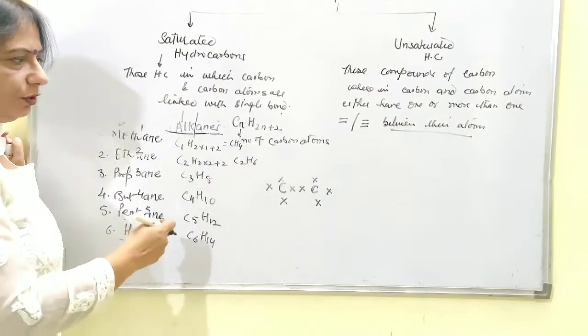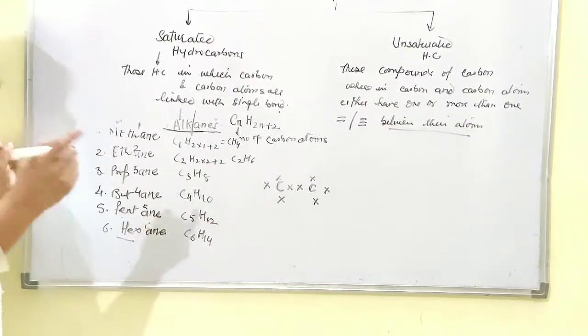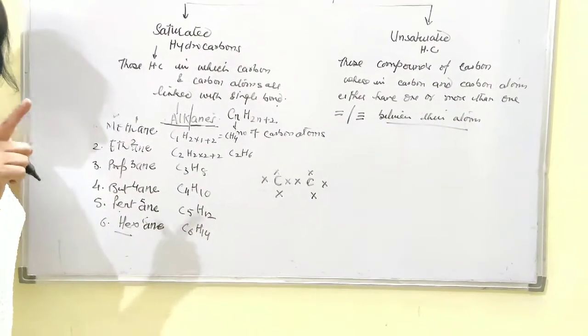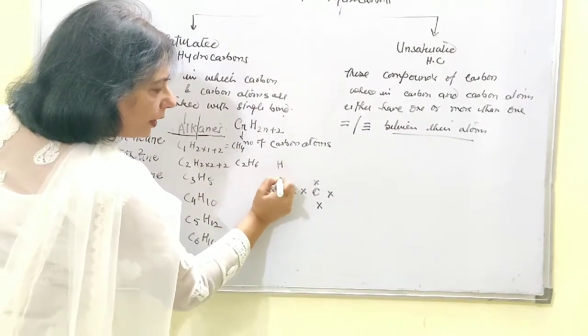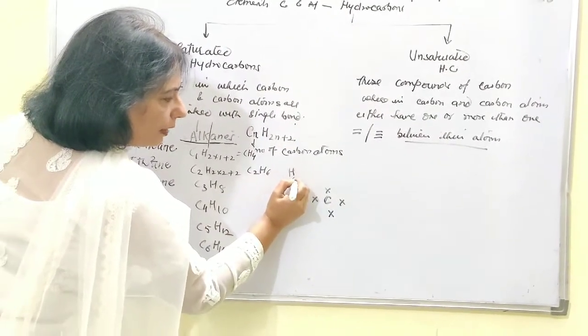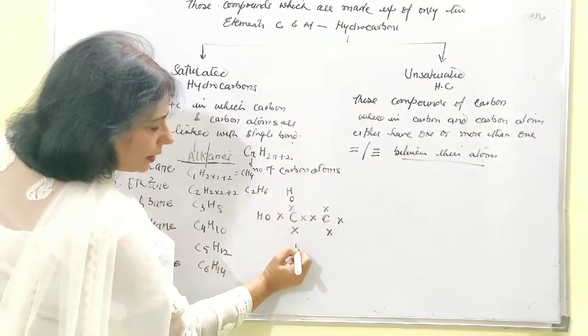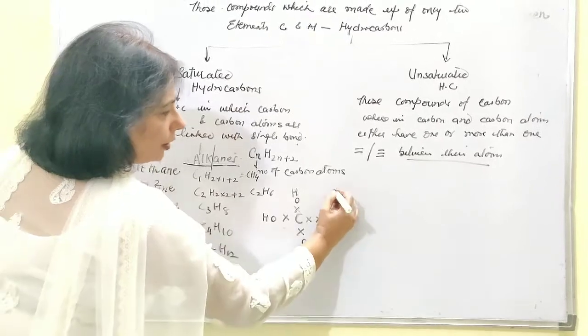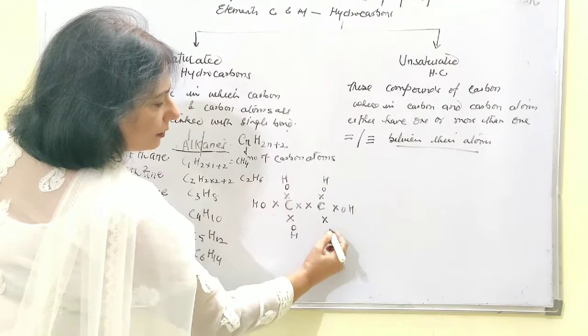Because these are hydrocarbons, the hydrogen will be coming and combining at these places and developing the bonds there only. So let's put hydrogen and represent the 1 electron of that hydrogen with a dot. In a similar way, hydrogen here with a dot, similarly hydrogen here, and here, and here.